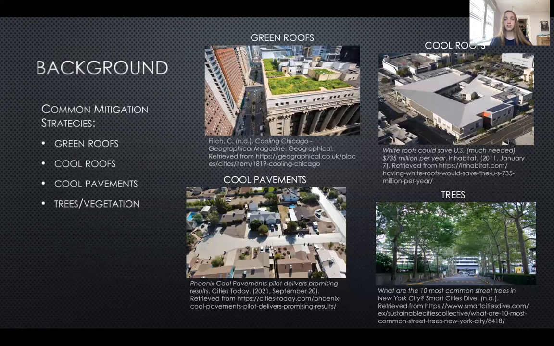Luckily, there are several measures that can be taken to mitigate UHIs. Four commonly used mitigation strategies are green roofs, cool roofs, cool pavements, and trees. Green roofs are a layer of vegetation planted over a flat or minimally sloped roof. They combat UHIs by providing physical shade and through evapotranspiration. Similarly, tree canopies, which are represented by moss suspended over the simulations in this experiment, combat UHIs in a similar way. Cool roofs and cool pavements are those made with high albedo materials that combat UHIs by reflecting heat.